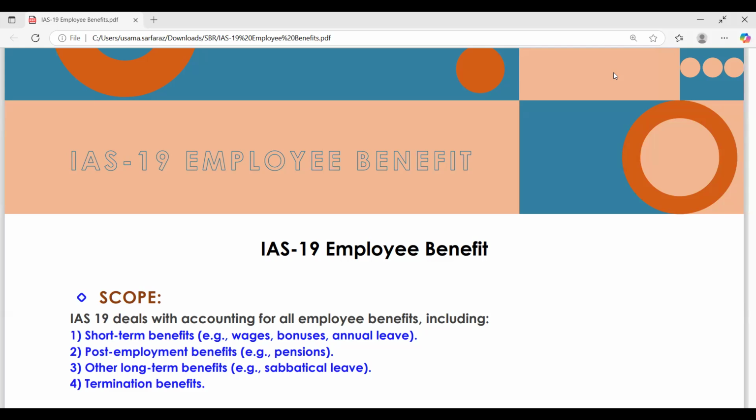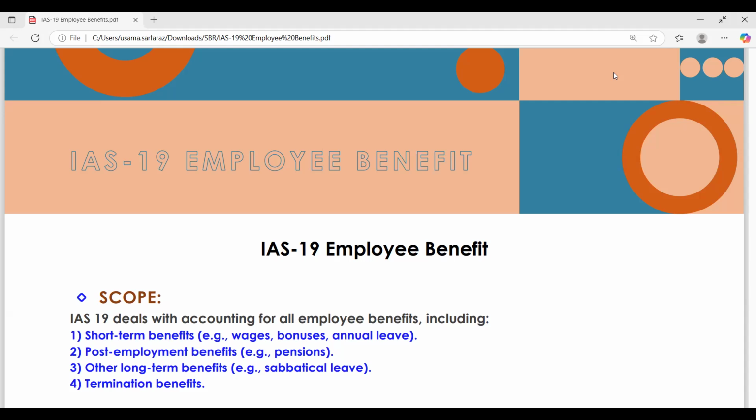Long-term benefits are provided after 12 months of service, or post-employment benefits mean after retirement, such as pension, gratuity, and termination benefits, redundancy, golden handshake. Now, in our topic IAS 19 Employee Benefits, we will cover the post-employment benefits.